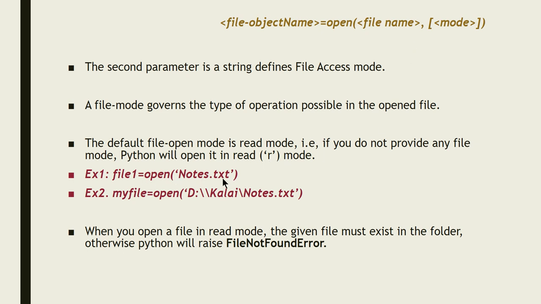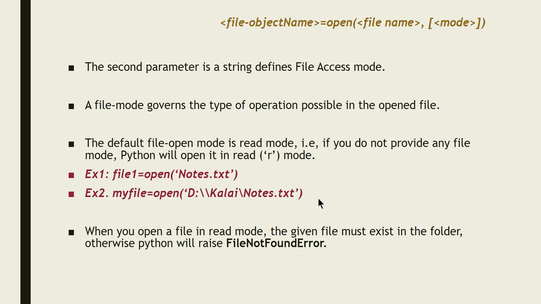So here this means that it will open the file notes.txt in read mode and assign that reference to file1. Look at the next example. myfile is equal to open of d:\kalai\notes.txt. It's supposed to be a double slash. Again, here I have specified the file path, but I didn't specify the file mode.